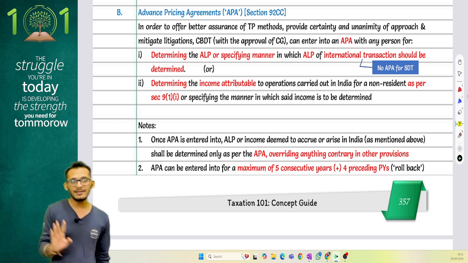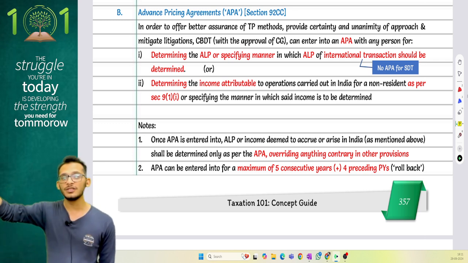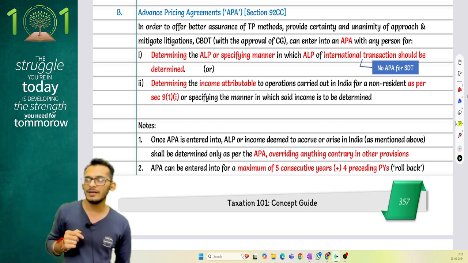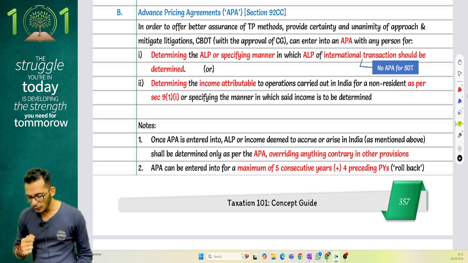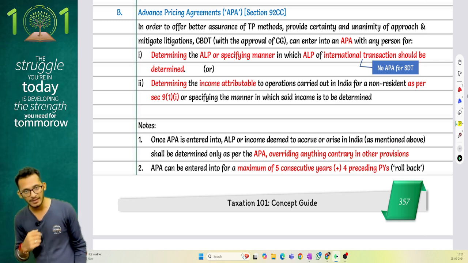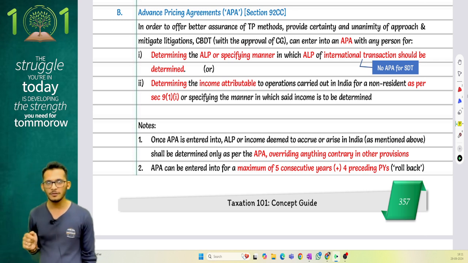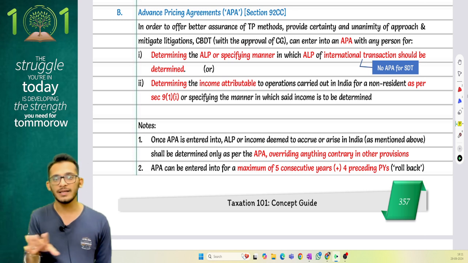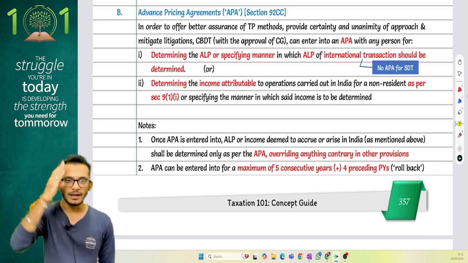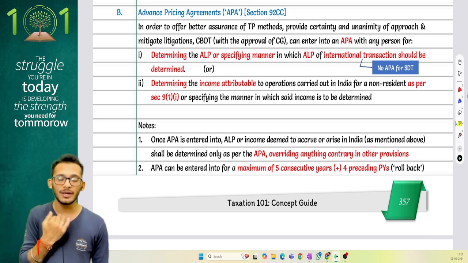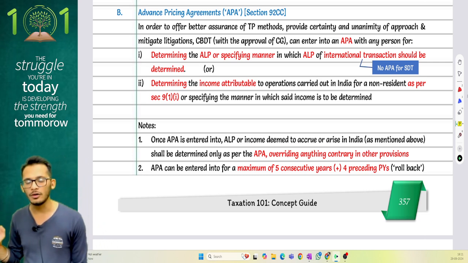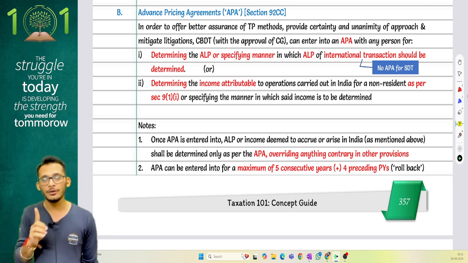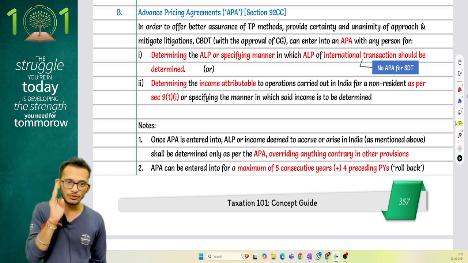While an advance pricing agreement can only be filed for the future 5 years, they also give you a benefit to go for a rollback. If you want, you can also go for this advance pricing agreement for the past 4 years as well. But please ensure that for the past 4 years, it is not pick and choose. Meaning you will have to go for either all 4, or you can ignore all of them. Future 5 mandatory, past 4 as a choice given to you. But if you choose past 4, you have to choose all past 4.